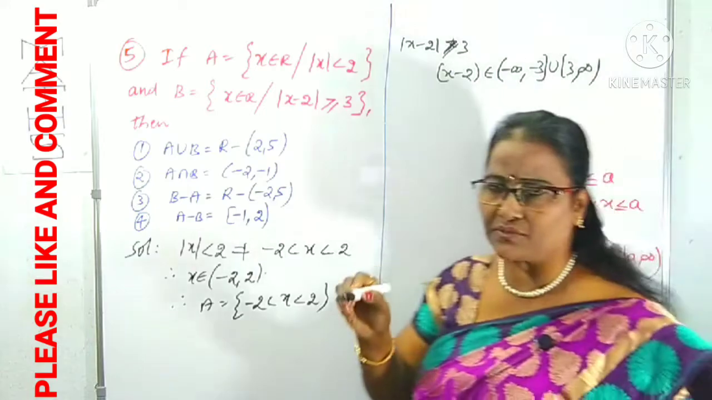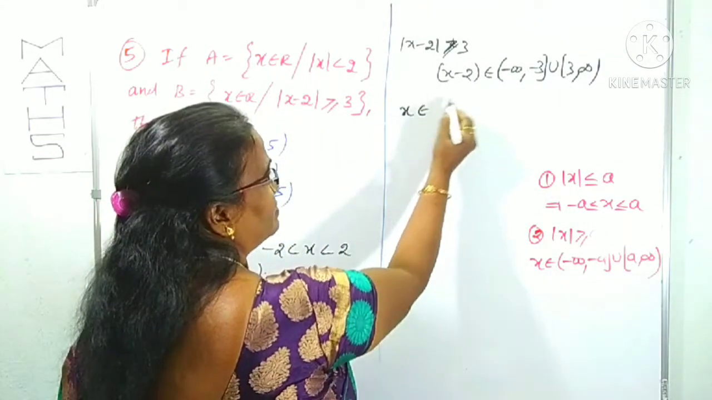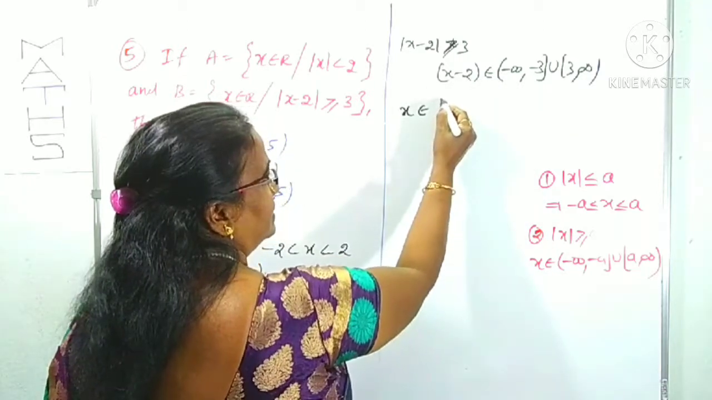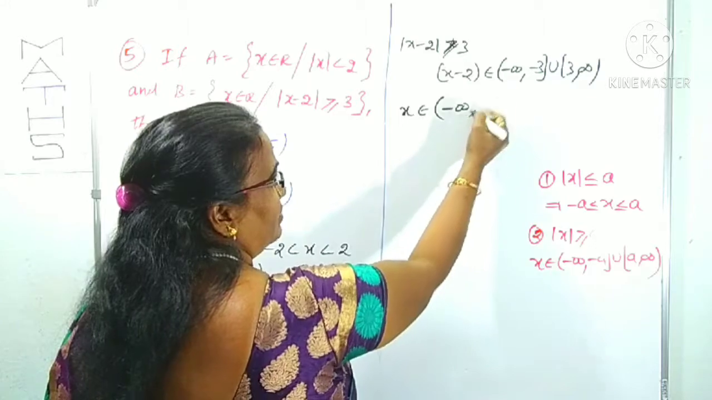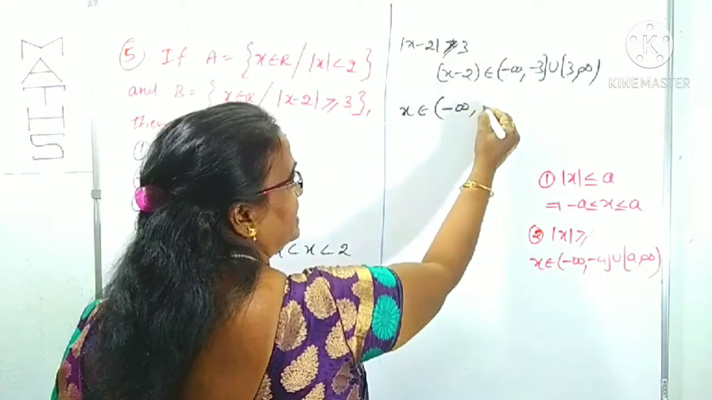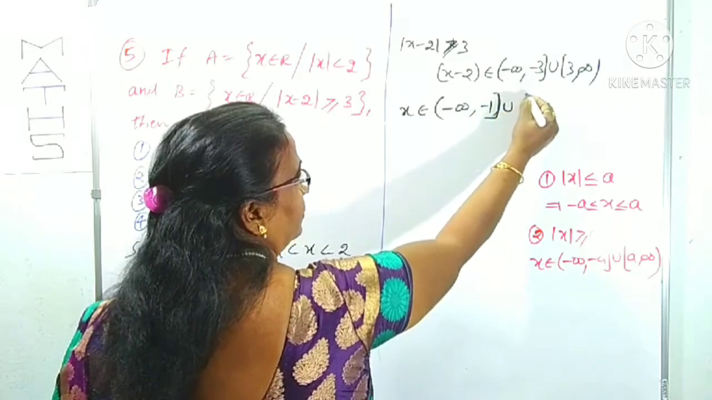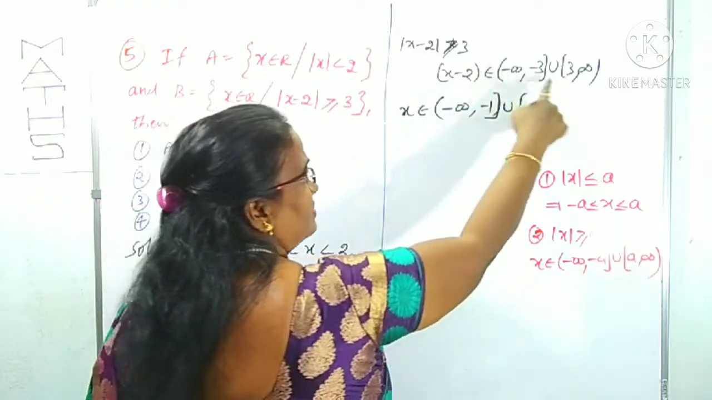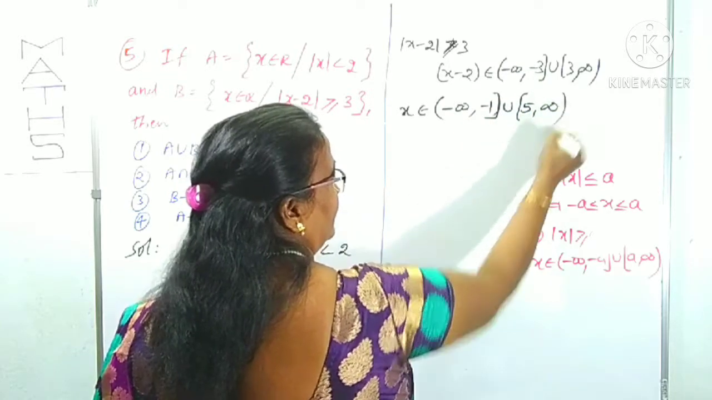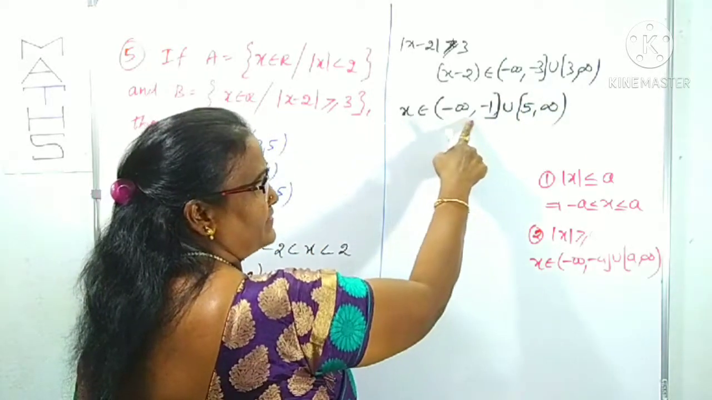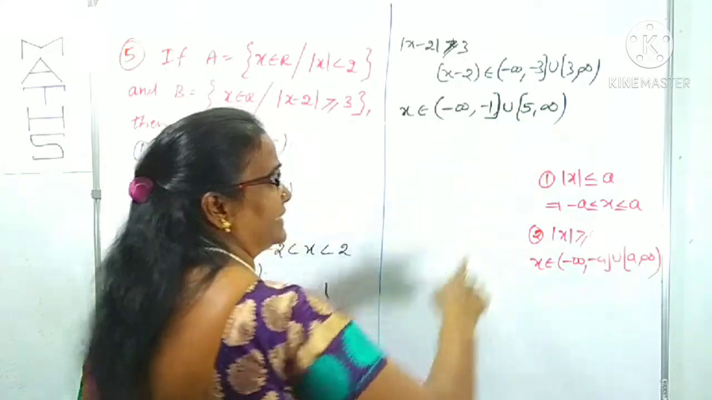This is x - 2. We want only the x value. Therefore, what is x here? x belongs to, since the minus 2 is there, the open interval minus infinity stays minus infinity, comma, minus 3 plus 2 is minus 1, closed interval, union, closed interval, minus 2 becomes plus 2, 3 plus 2 is 5, 5 to infinity. Now x belongs to (-∞, -1] union [5, ∞).